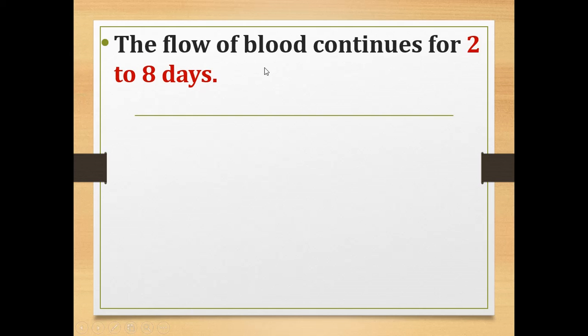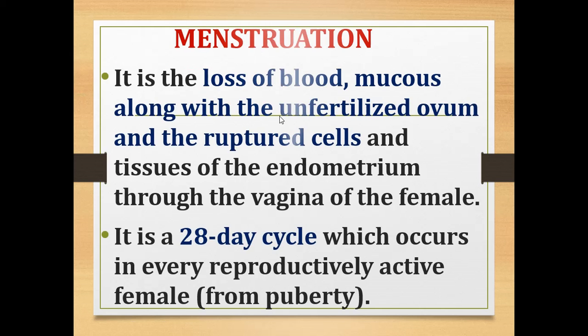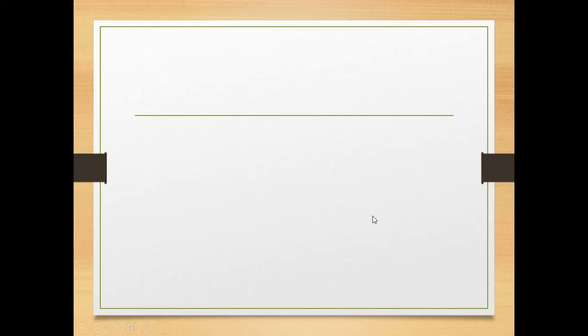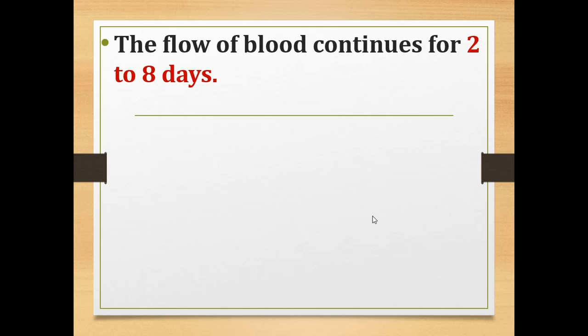The flow of blood continues for 2 to 8 days. I have told that there is a loss of blood because of the release of the unfertilized ovum and ruptured cells and tissues of the endometrium through the vagina of the female, isn't it? So it will last for 2 to 8 days.